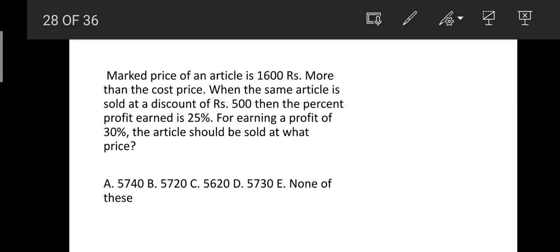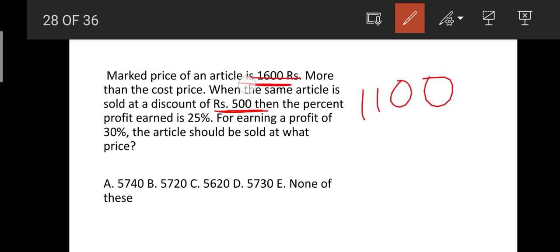See, this is our next question. This is also very simple. The market price of an article is 1600 more than the cost price. Okay. Next, when the same article is sold at a discount of 500, that is, now he is selling the article 1100 more than cost price.